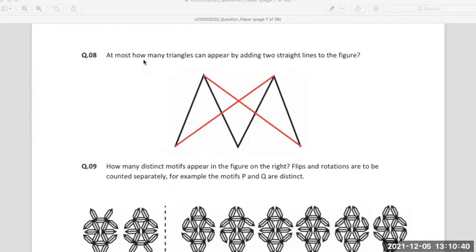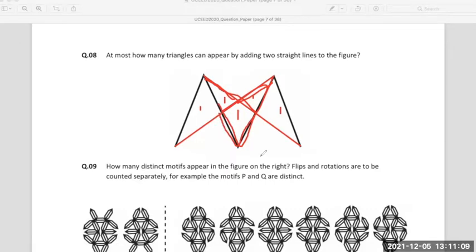So single triangles are 1, 2, 3, 4, 5, 6, 7, 8, 9. Okay, 9.